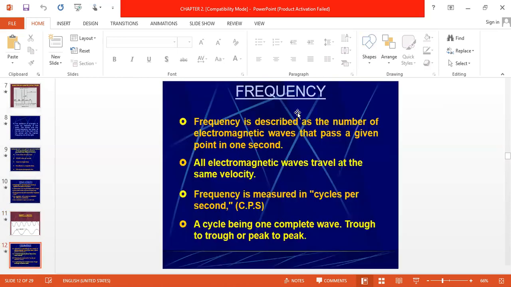The frequency is described as the number of electromagnetic waves that pass a given point in 1 second. All electromagnetic waves travel at the same velocity. The frequency is measured in cycles per second, a cycle being one complete wave, or peak to peak.